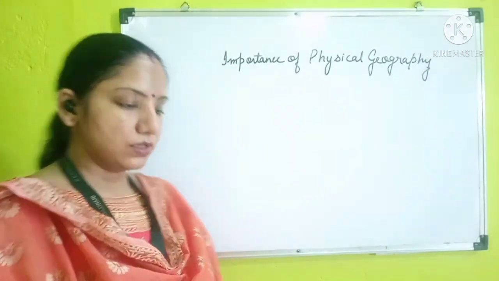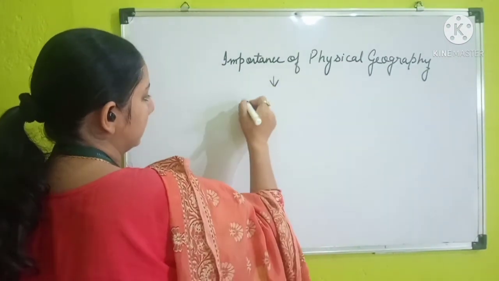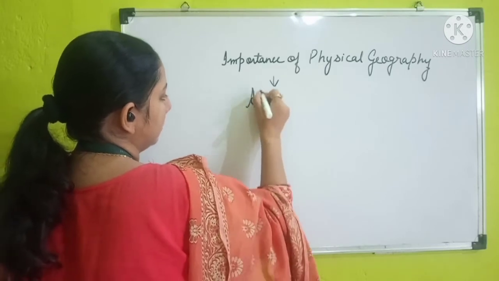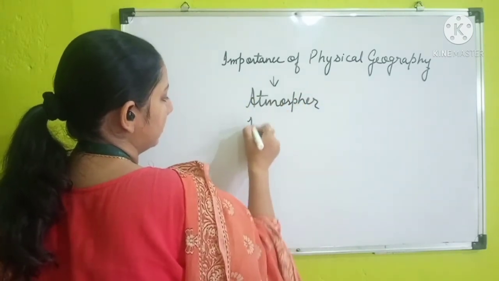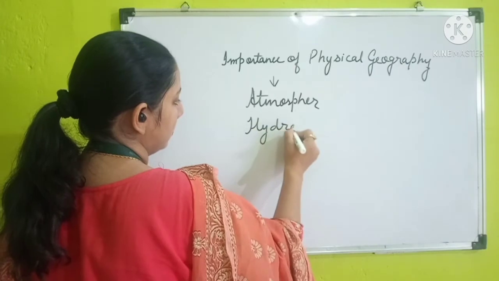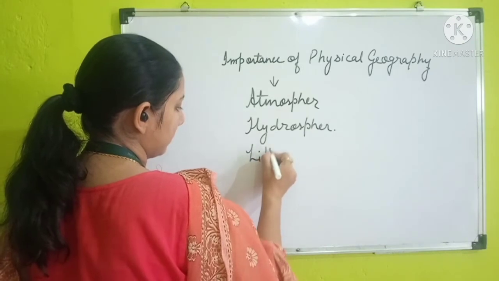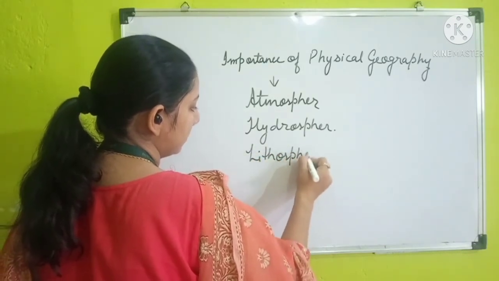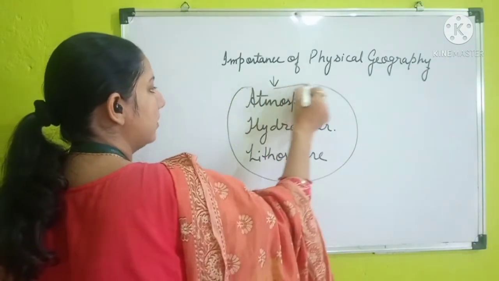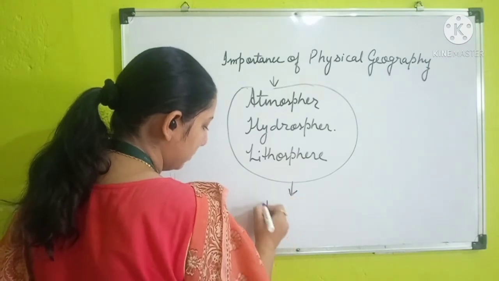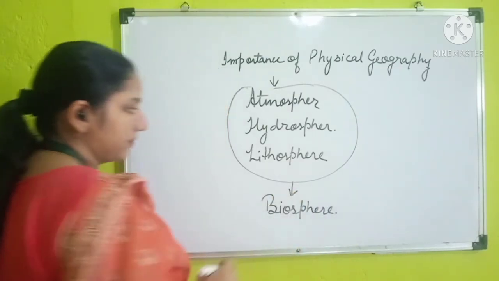Physical geography is the base where we study the atmosphere, hydrosphere, lithosphere, as well as the combination of all these three spheres into the biosphere.